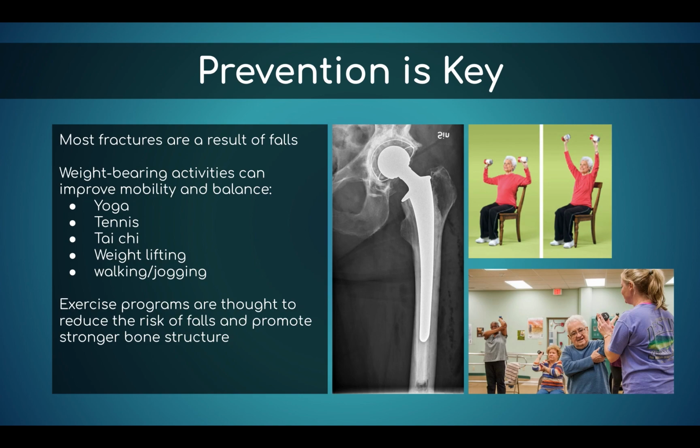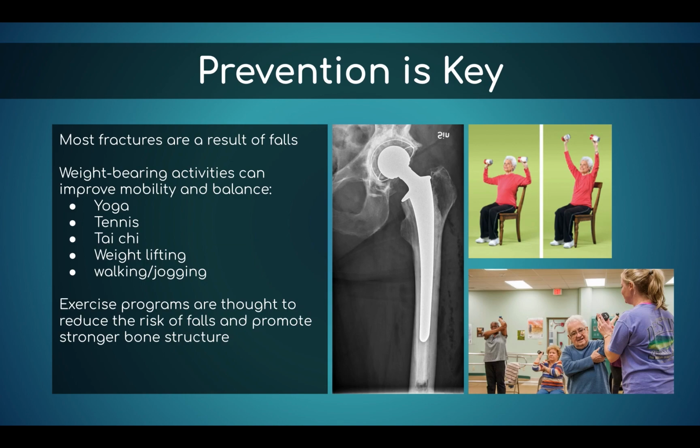Fractures occur when the bone becomes too brittle or weak. Pharmacologically, osteoporosis is treated with bisphosphonates, which slow down bone resorption, or bone being broken down. Another key aspect of treatment for osteoporosis is preventing fractures. Fractures of long bones, like the femur, can cause fat or pulmonary embolism, so fractures should be taken with greater caution in osteoporotic individuals. Prevention is sought through weight-bearing activities that can improve mobility and balance.